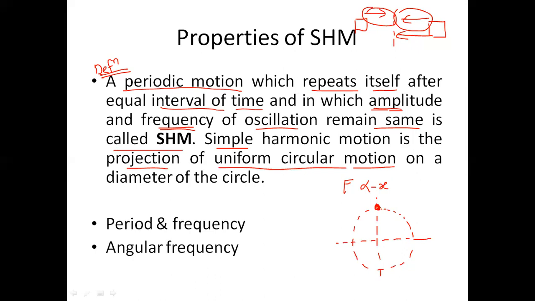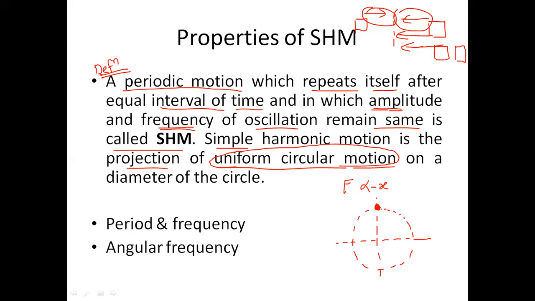But we are very much conversant with uniform circular motion. So studying uniform circular motion in detail and then taking its projection along the x or y axis becomes a very simple approach to analyze simple harmonic motion. By now you must have come to know that simple harmonic motion is not a motion with a constant speed. It's a motion with a variable speed, because as the object moves farther and farther away from the mean position, the force grows stronger and stronger, and it slows down the object. So it's an accelerated motion. It's a motion with non-constant speed.